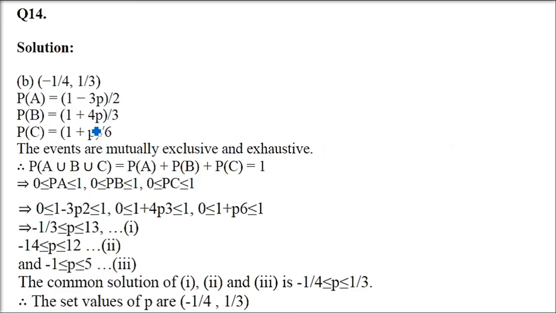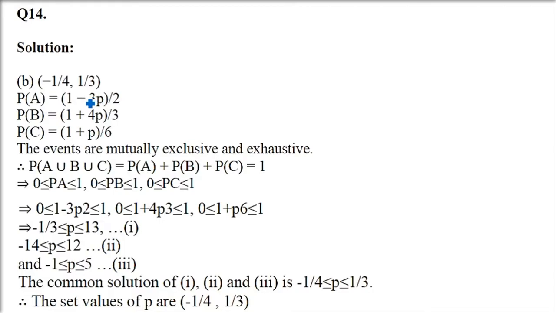Now, if 1 minus 3p by 2, 1 plus 4p by 3 and 1 plus p by 6 are the probabilities of three mutually exclusive and exhaustive events, then the set of all values of p is? So we have to find the set of all values of p corresponding to these three, which are the probabilities of three mutually exclusive and exhaustive events. So how do we do this?